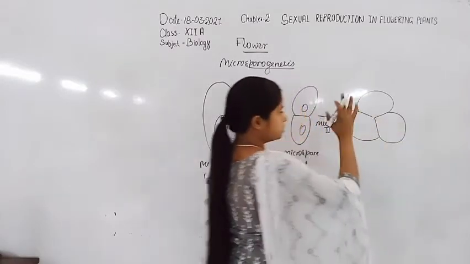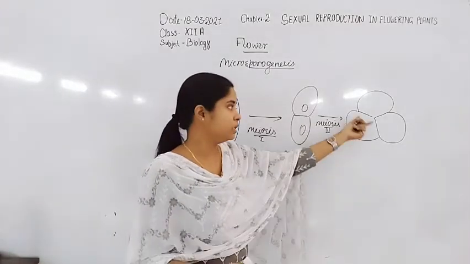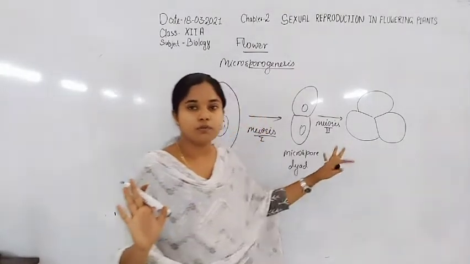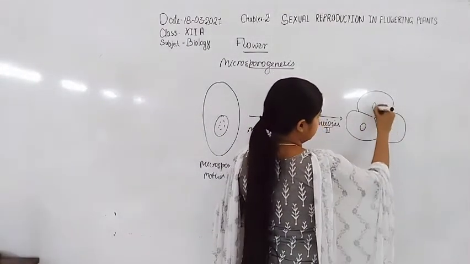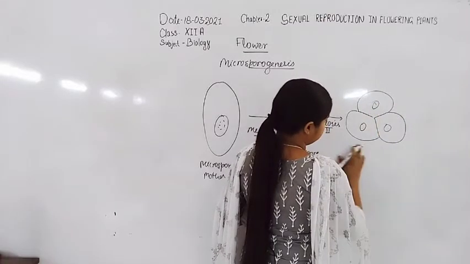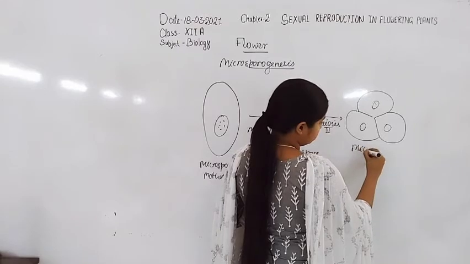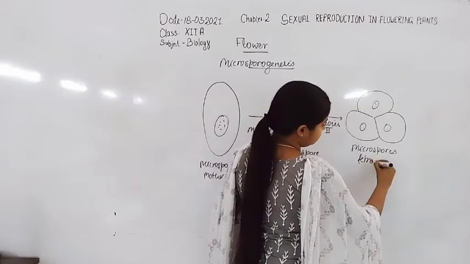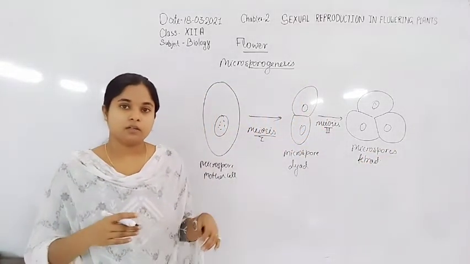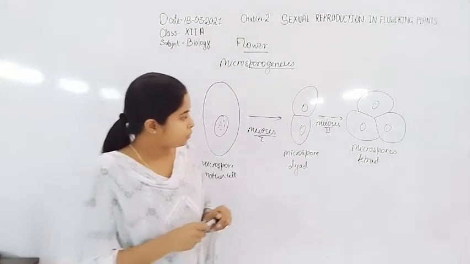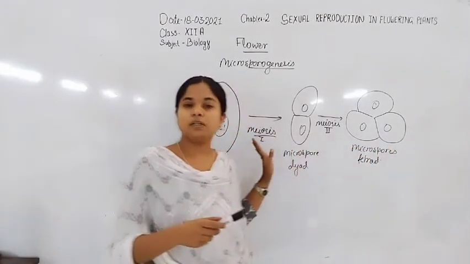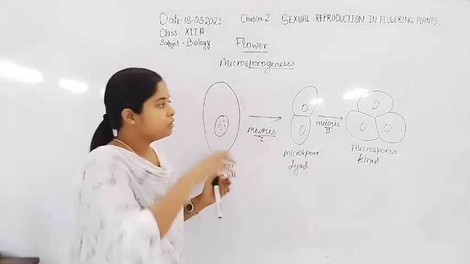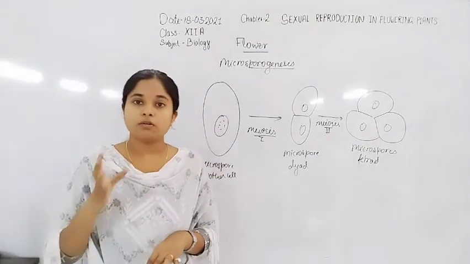This is the tetrad structure, one cell present behind all these 3 cells. So the total number of cells is 4. Microspore tetrad. The microspore tetrad forms after the second meiosis division, and then this microspore tetrad structure undergoes